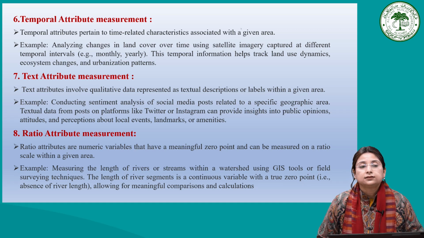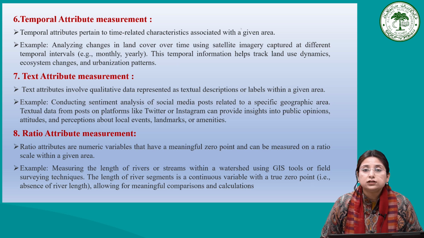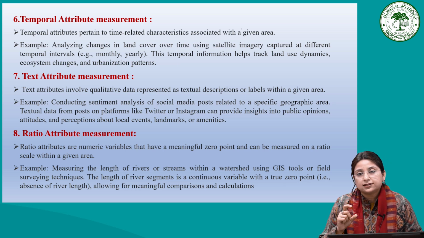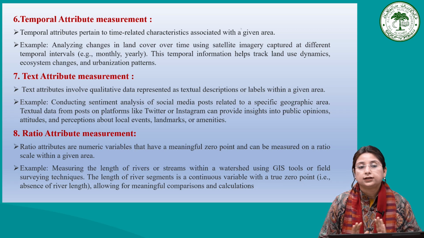And lastly, there is a ratio attribute. Ratio simply means we are dealing with numeric variables that have a meaningful zero. If in certain attributes we find the zero has a meaning and which can be measured on a ratio scale within the given area, that comes under the ratio attribute. For example, measuring the length of the rivers or streams within a watershed.